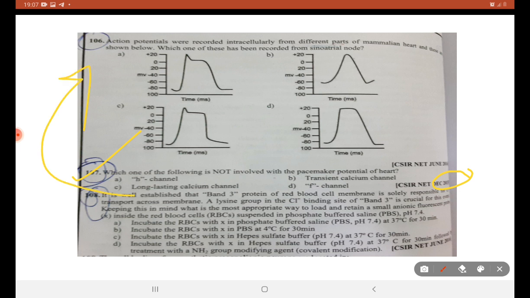We have already seen in the previous video about the T calcium channel and L calcium channel. We have also seen in past questions about the funny channel. So try answering this question. Which of the following is not involved in the pacemaker potential of the heart? Whether it is the H channel, a transient calcium channel, a long lasting calcium channel, or the F channel. See what the right answer is.